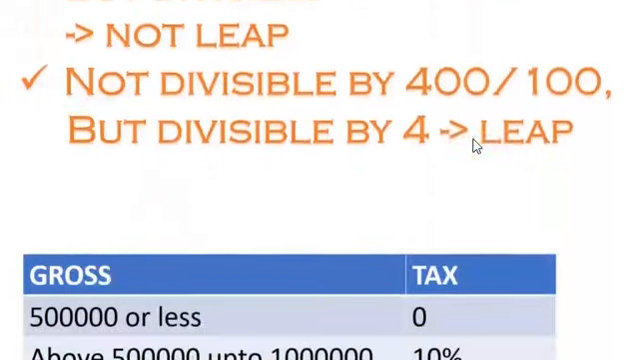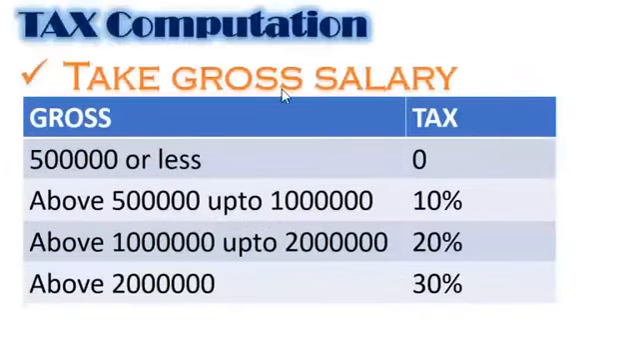Leap year conditions. So one more thing, tax computation. Take the gross salary as an input, and if the gross salary is 5 lakh or less, tax is 0. If gross salary is above 5 lakh and up to 10 lakh, then tax is 10%. If the gross salary is above 10 lakh up to 20 lakh, then the tax will be 20%. If the gross salary is above 20 lakh, then the tax will be 30%. In reality, this is not true. There will be a lot of complexities, but you can try this one initially.